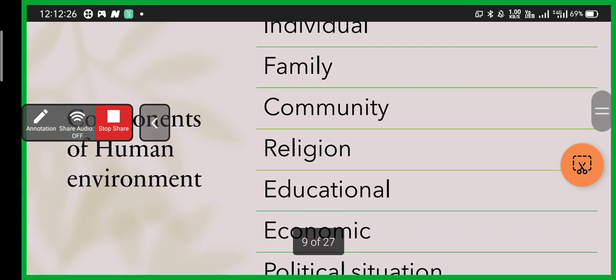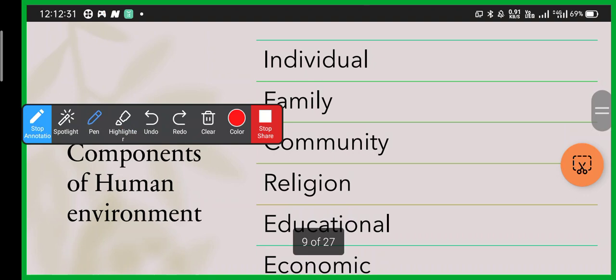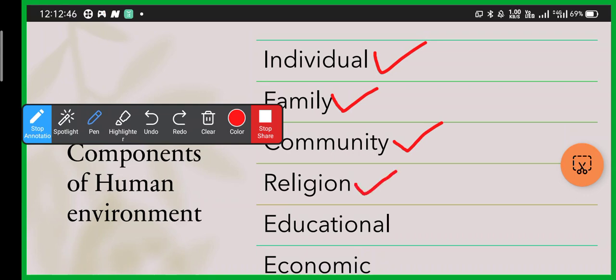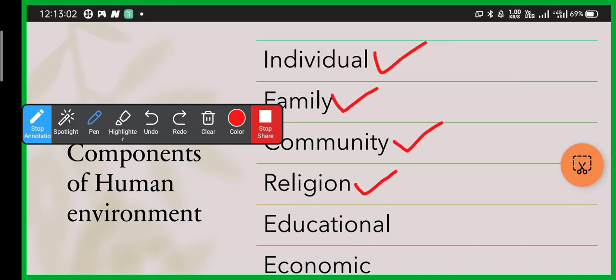The next is components of the human environment. The human environment comprises of us as individuals. I am an individual, with my family, with our community, with our neighbors. That is known as community. Then our religion. Now I am a Hindu, let's say he's a Muslim, he's a Christian, he's a Sikh. That is known as religion.